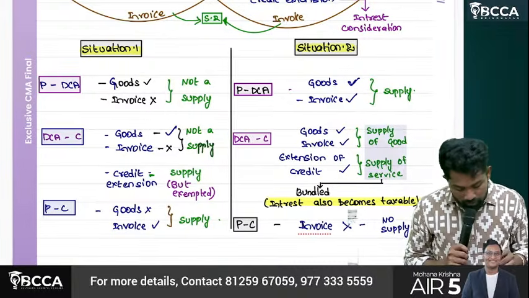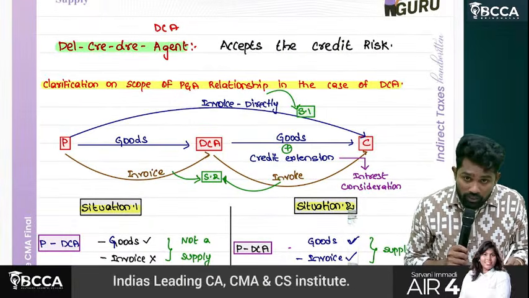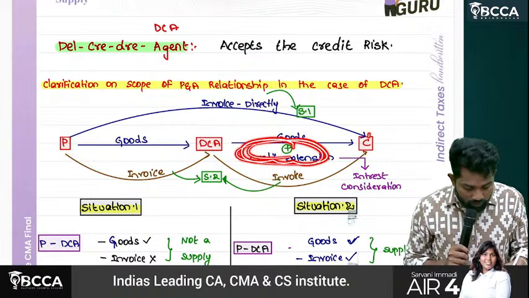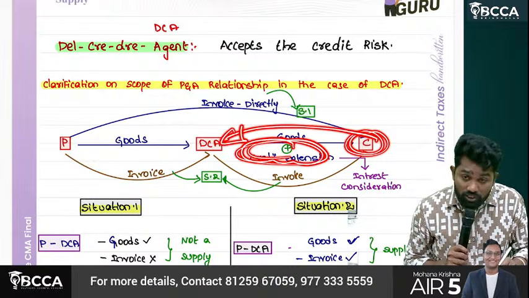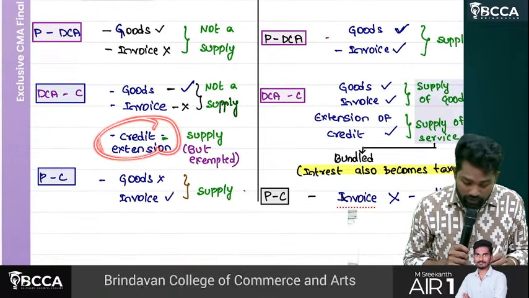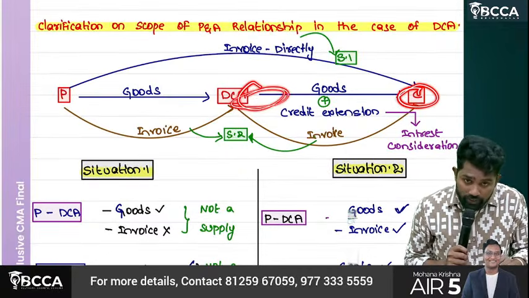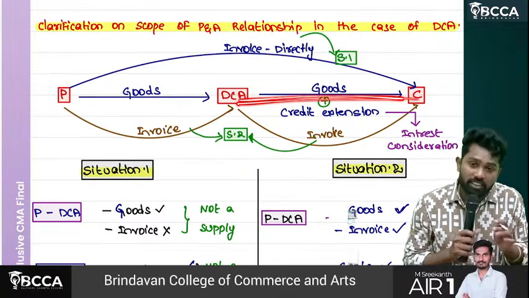Then DCA to agent, not only goods supply. There is extra what? Credit extension also there. Now for this, the customer has to pay interest also to whom? DCA. Now DCA got extra credit consideration, what? Credit extension from customer to DCA. So when this is a separate service, then.